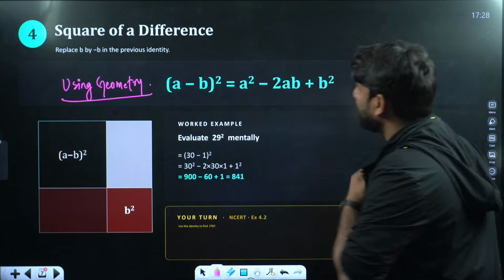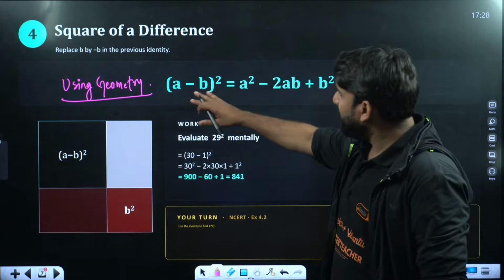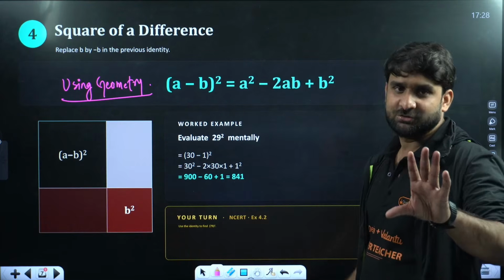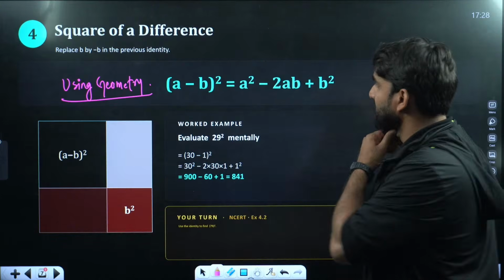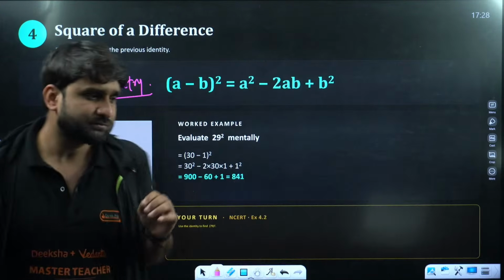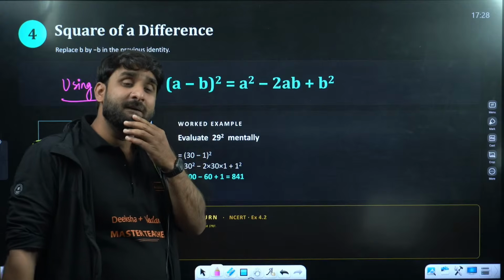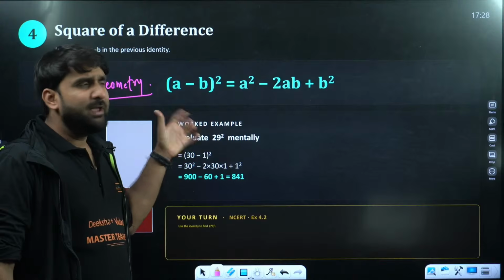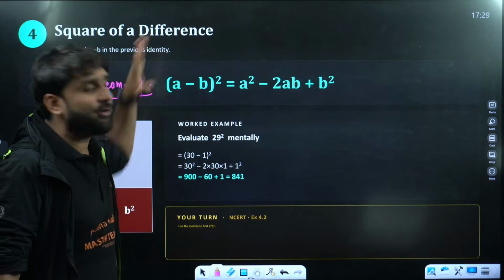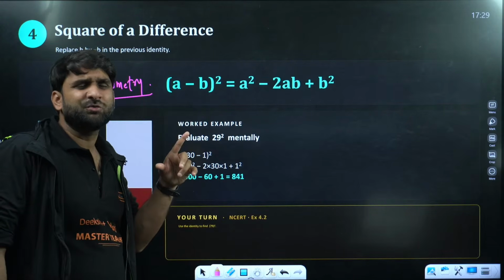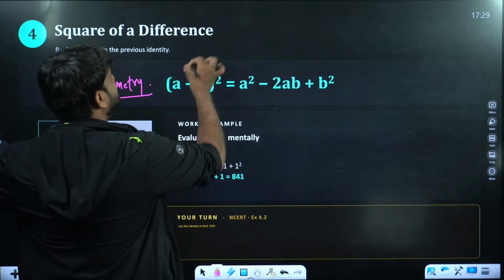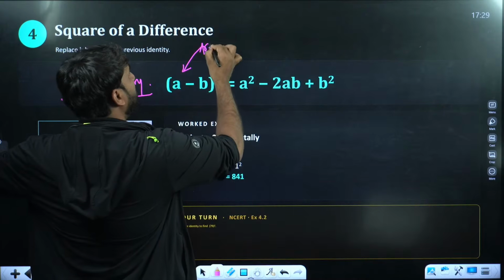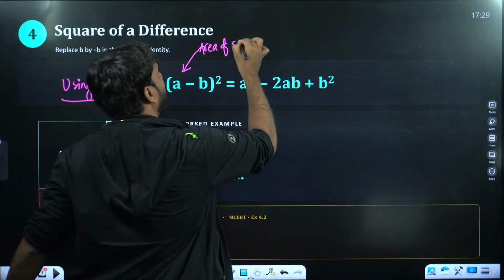Okay, moving ahead. So let's derive a minus b whole square, how this equation came, and we will be doing a few questions also based on this identity. Can you see here? This is a minus b. How can we make a line a minus b, and we want the square of that, a minus b whole square. There is only one procedure to get this format, by using the concept of area of square.